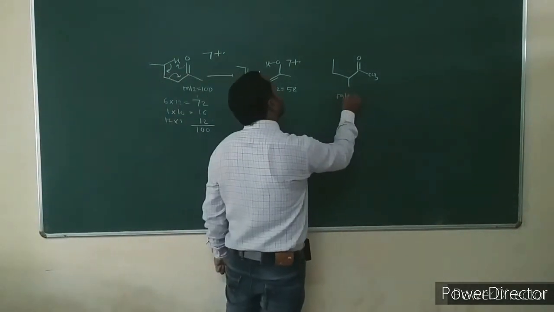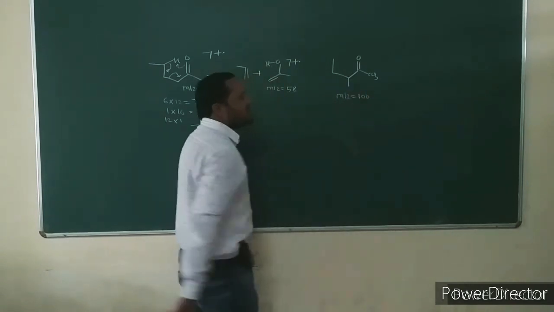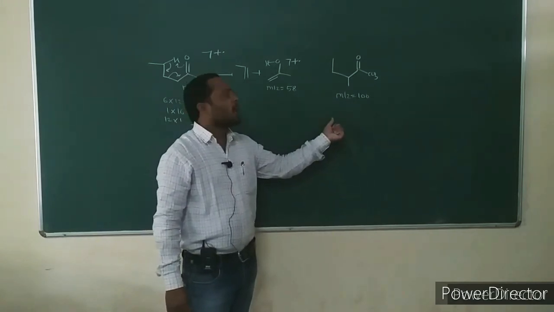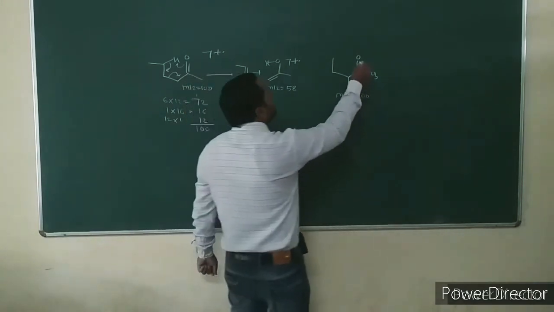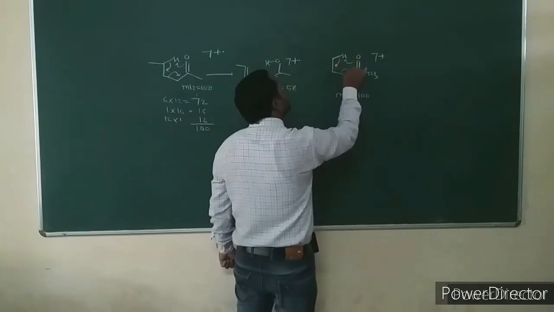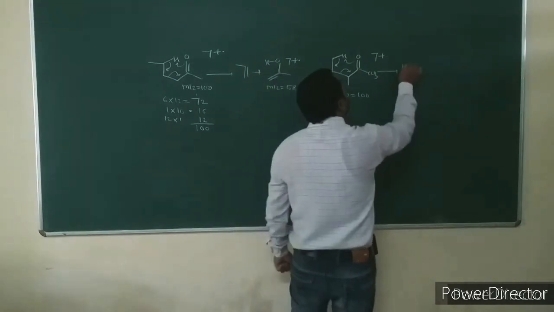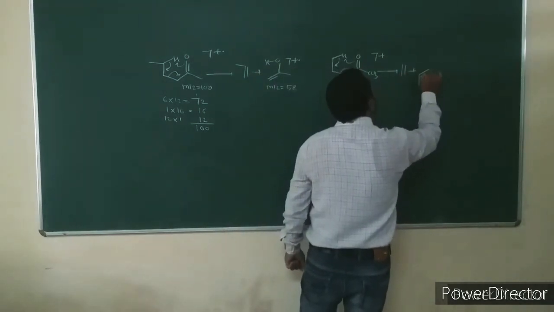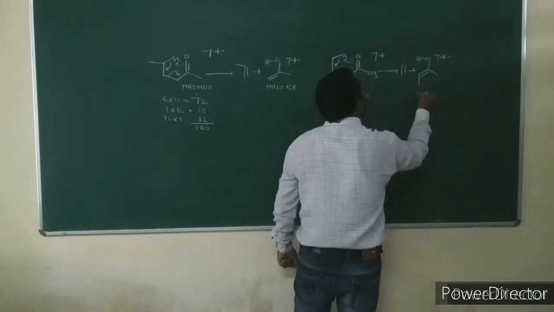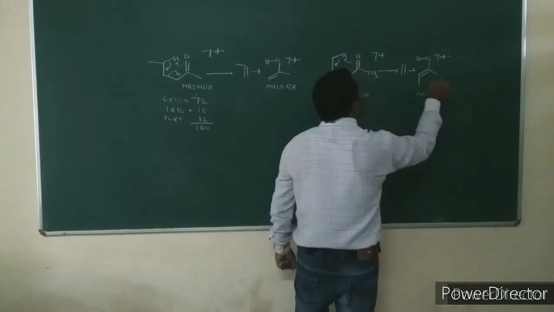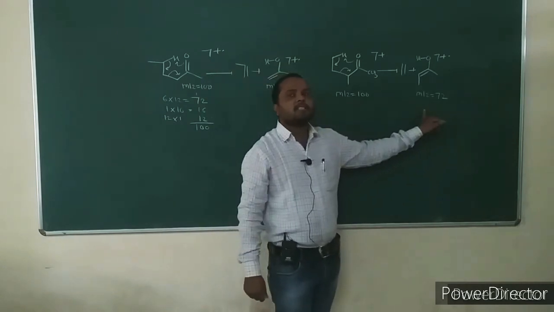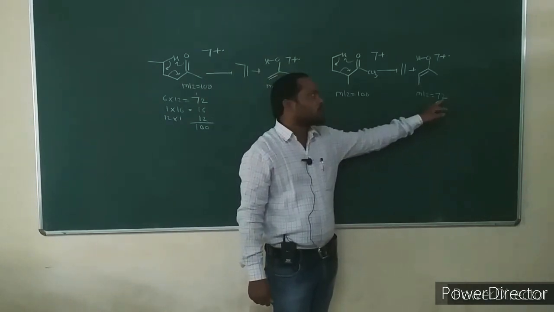Consider this compound, which also has the same molecular formula and the same mass. Both compounds are isomeric ketones. Their molecular ion has mass to charge ratio 100. Then it undergoes McLafferty rearrangement, with loss of ethylene as a neutral molecule, and the McLafferty fragment ion in this ketone forms at mass to charge ratio 72.